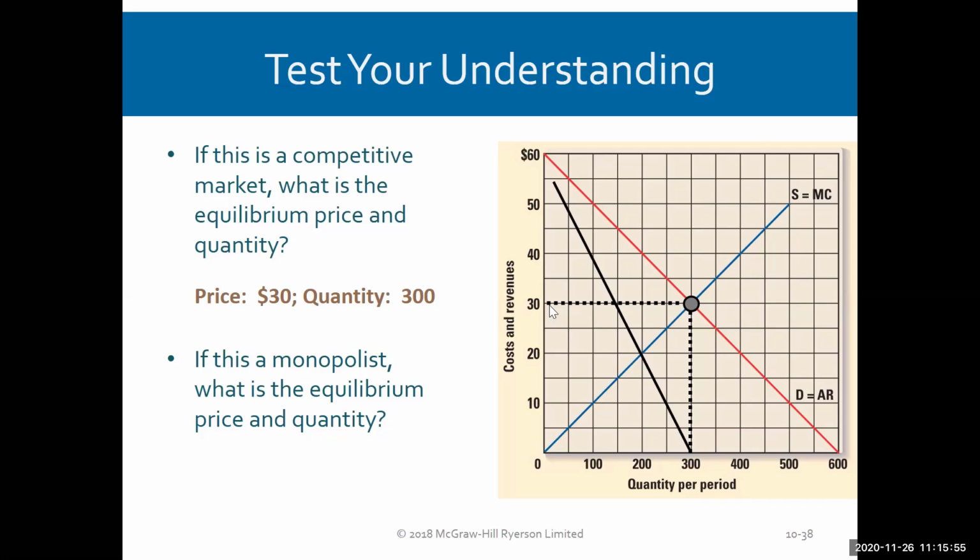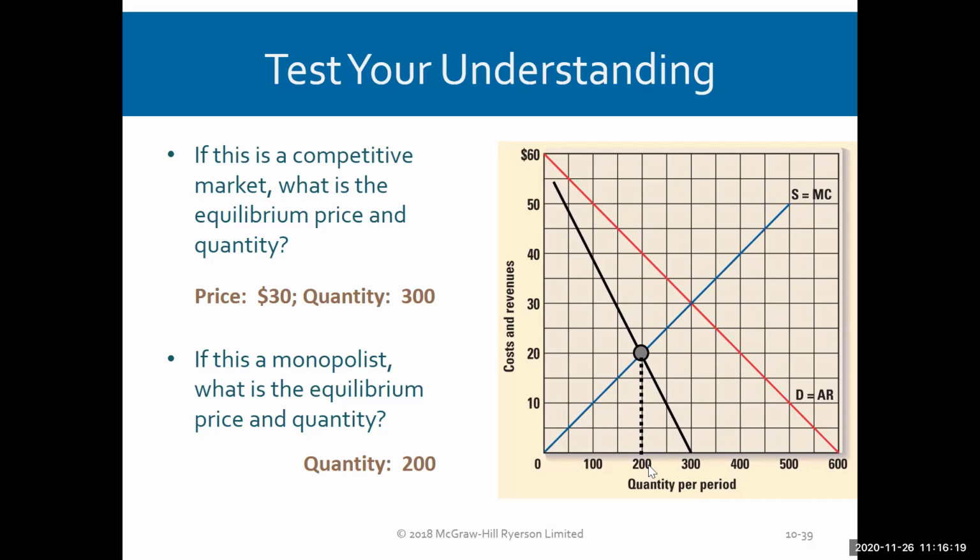Now, if a monopolist takes over, then this black line falls out, and that black line is the marginal revenue curve for the monopolist, and the supply curve becomes the marginal cost curve for the monopolist. So they have to find where marginal revenue equals marginal cost to find their optimum quantity. There's where marginal revenue equals marginal cost, at an optimal quantity of 200.